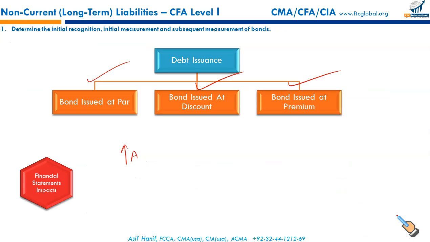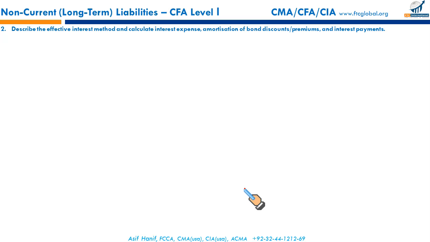Right? So this is the impact. Assets go up because of the issue proceeds in the first year, and the liability goes up by the time when the liability is to be settled at maturity. So the liability is closed by debiting it and crediting the cash at the redemption point. So that completes your LOS 1.